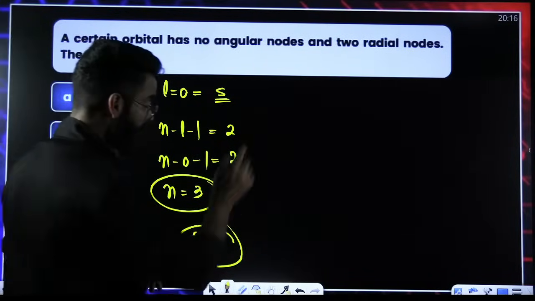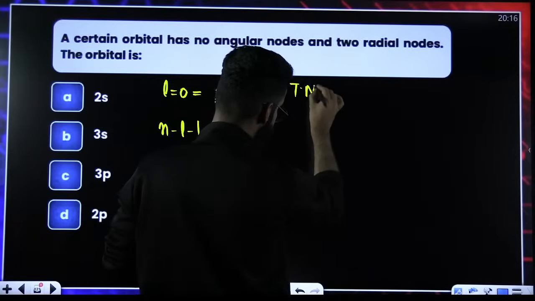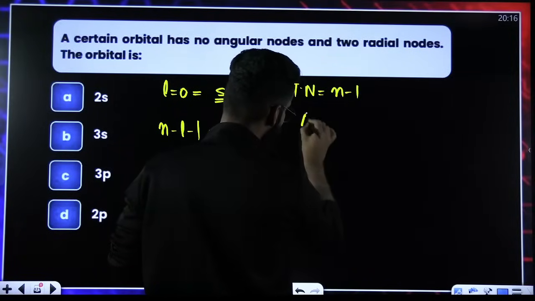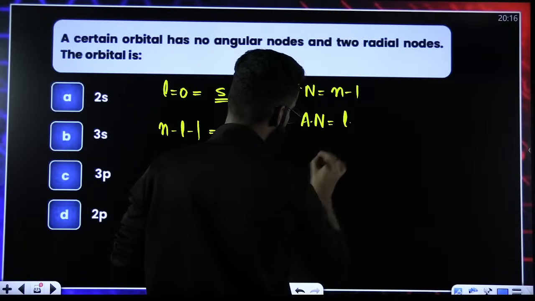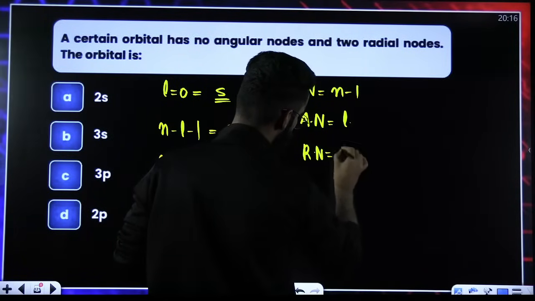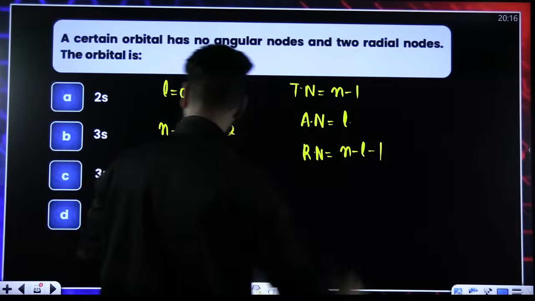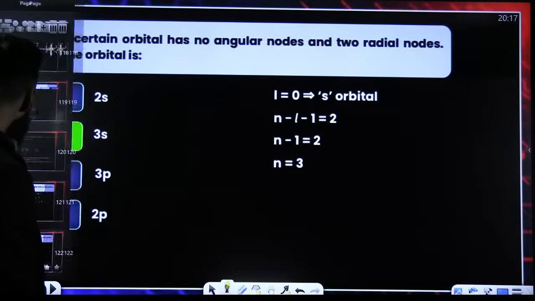If you do not know, remember total number of nodes is given by the formula n minus 1. Angular nodes we calculate with the help of azimuthal quantum number. Your radial nodes or spherical nodes, how do you calculate them? N minus L minus 1. This is the formula. Correct?